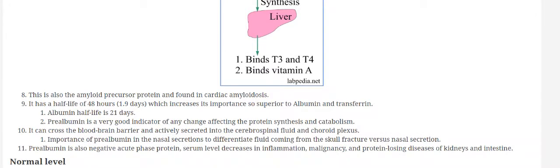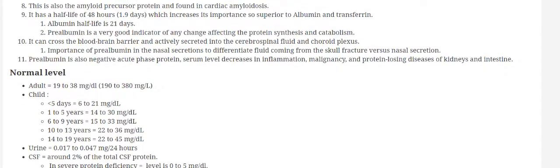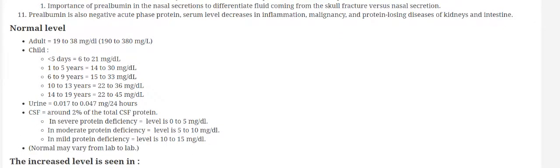Now, prealbumin can also be used to diagnose any leakage from the nose, whether it is from the brain or just nasal secretions. Normal values for adults are 19 to 38 milligram per deciliter, and you can see more details on our website labpedia.net.